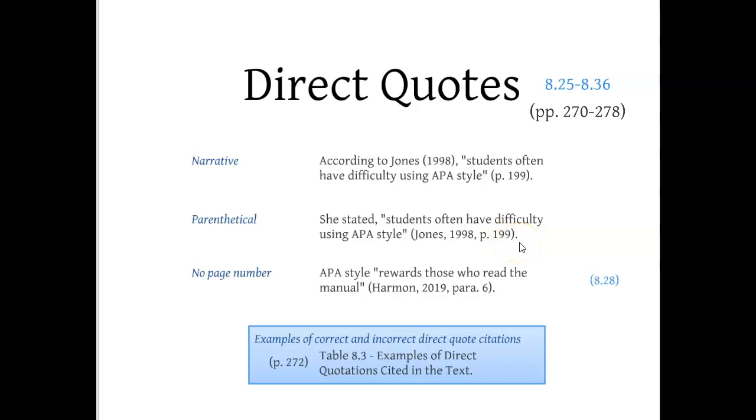Now sometimes when we're doing our citations, and these are direct quotes, we don't have page numbers. So what we do instead is we include the paragraph number. So if you're using a website, for example, what you can do is count down the number of paragraphs, and then wherever you pulled that direct quote, you can put paragraph, P-A-R-A period, and then the paragraph number.